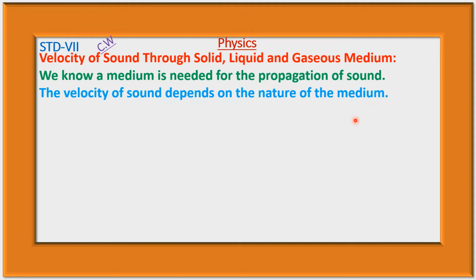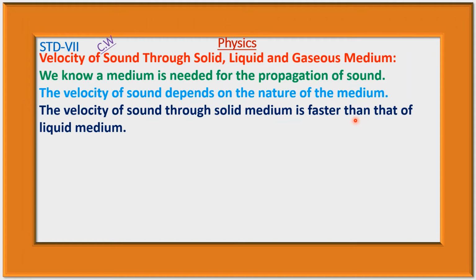Velocity of sound through solid medium is different from the velocity of sound through liquid medium, and velocity of sound through liquid medium is different from the velocity of sound through gaseous medium. That is, velocity of sound through air medium is not equal to the velocity of sound through iron medium or aluminum medium or water medium.